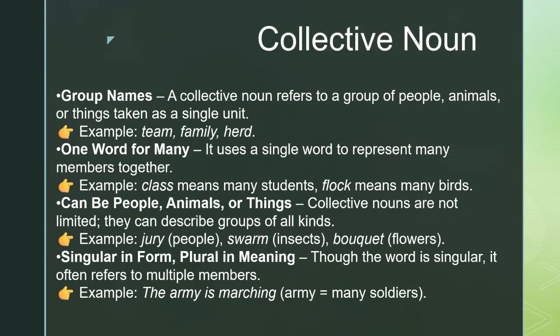For example, when we say the army is marching, the word army stands for many soldiers moving together. So it's one single word that represents a collective group of people or animals or even things.